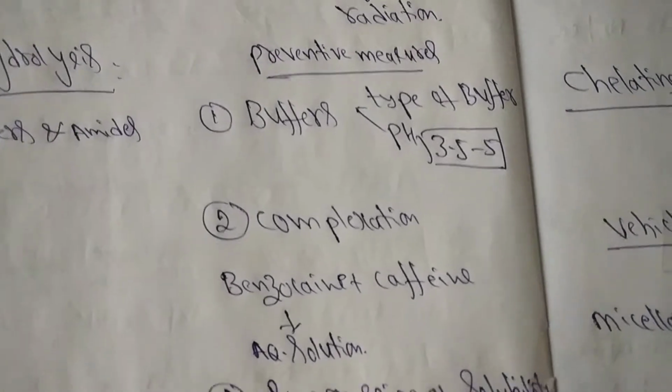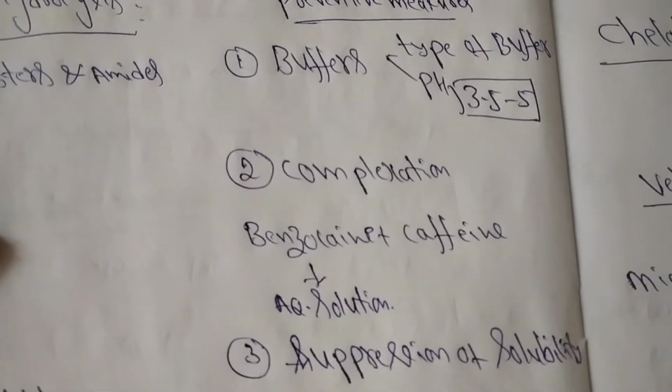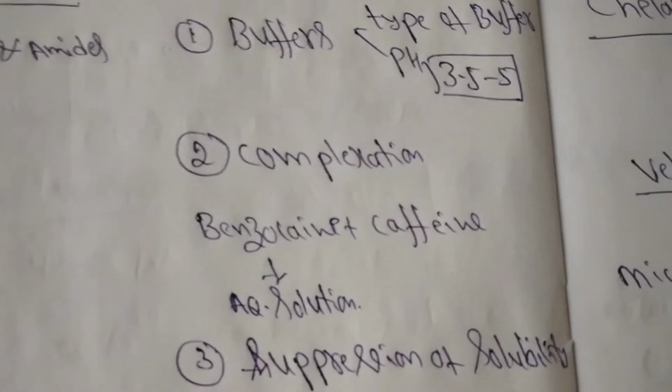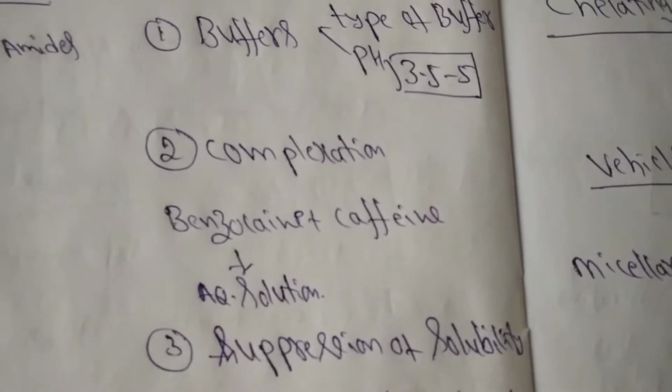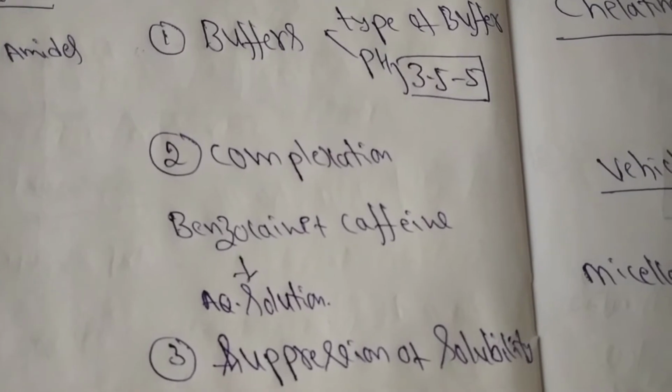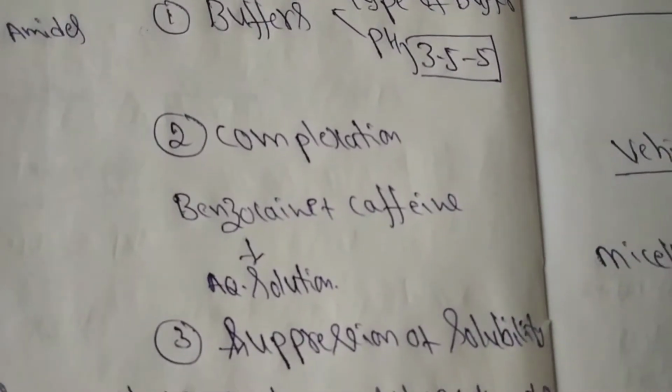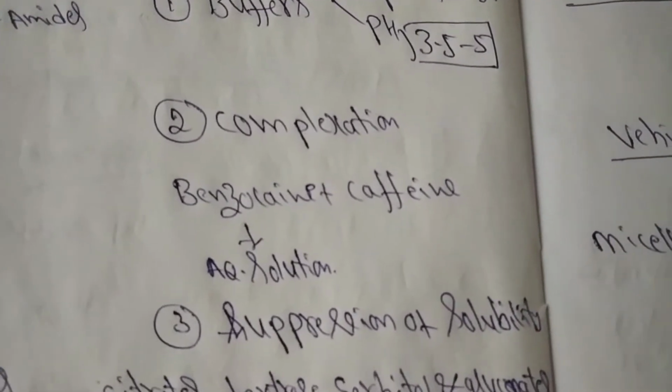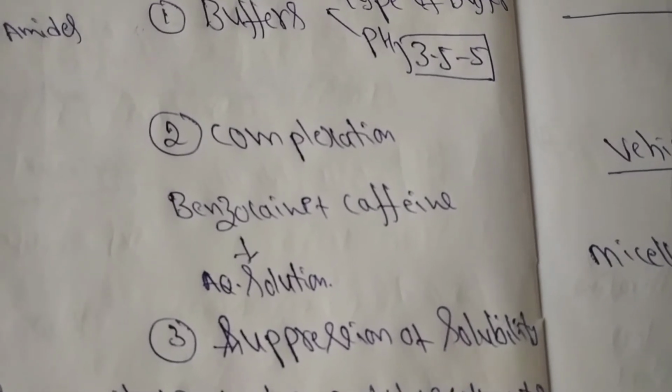Second one is complexation. Most of the drugs are complexed with another compound to prevent the hydrolysis. Example, benzocaine and caffeine. If benzocaine is present in aqueous solution, it causes hydrolysis. When benzocaine is mixed with caffeine, the hydrolysis is prevented.